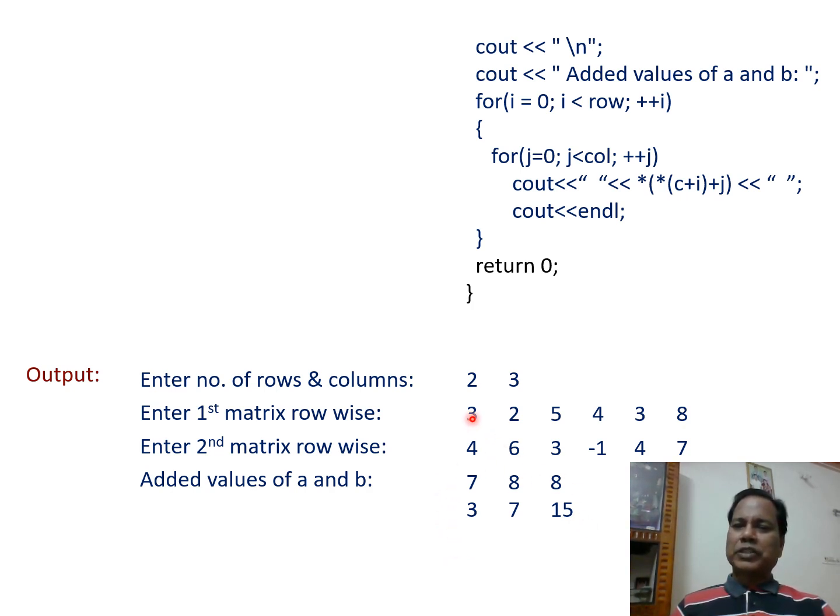So here we can check that. When 3 plus 4 is added, 7; 2 plus 6, 8; 5 plus 3, 8. In a similar way, 4 minus 1 gives 3; 3 plus 4, 7; 8 plus 7, 15. So in this way, we can add two-dimensional arrays and find their sum.